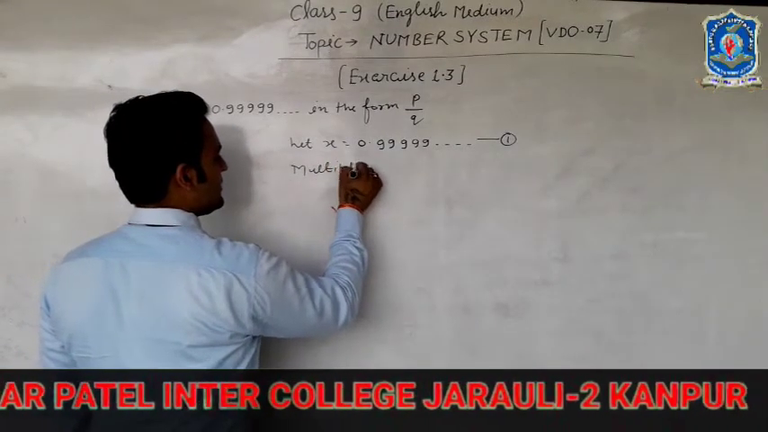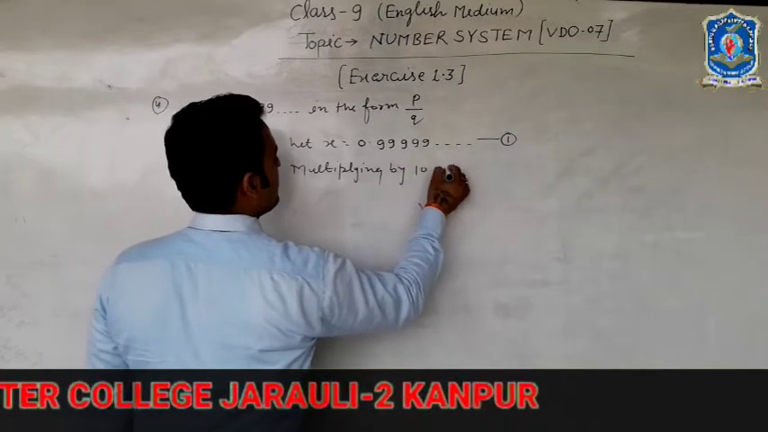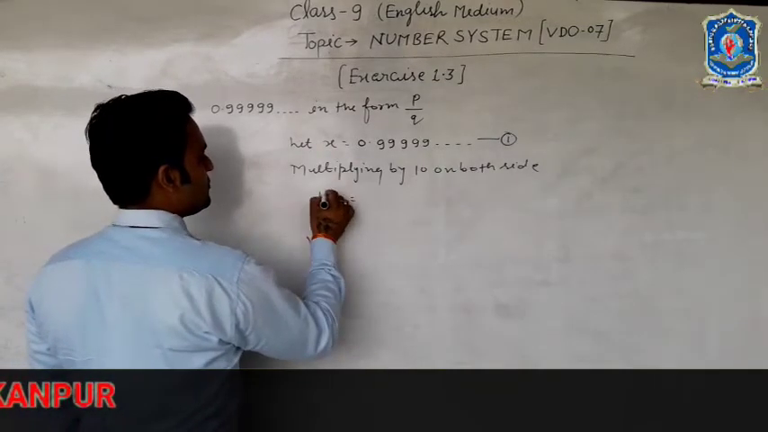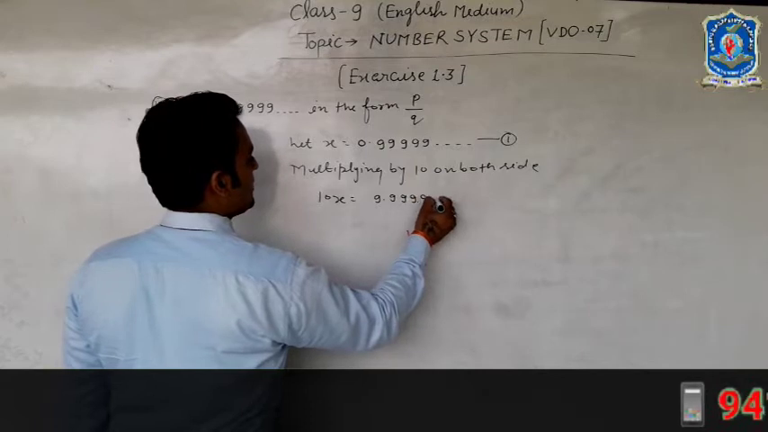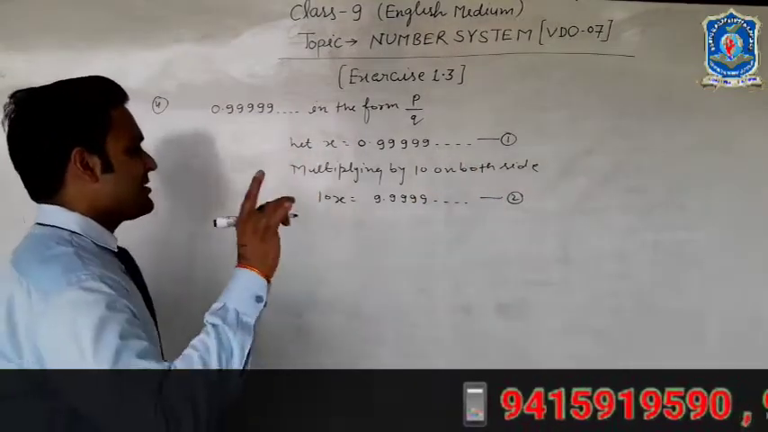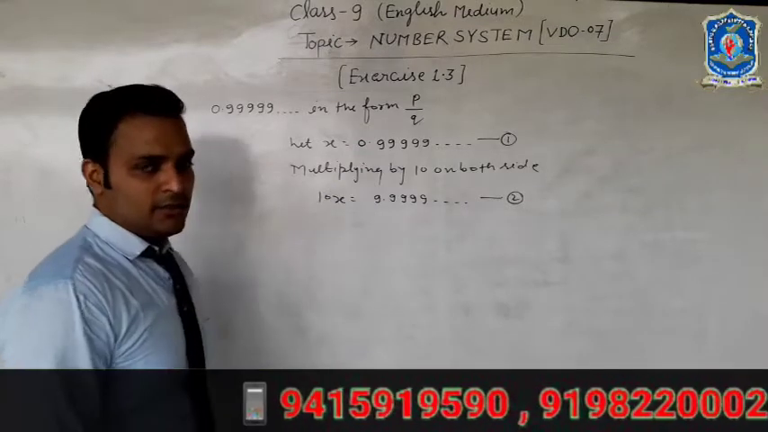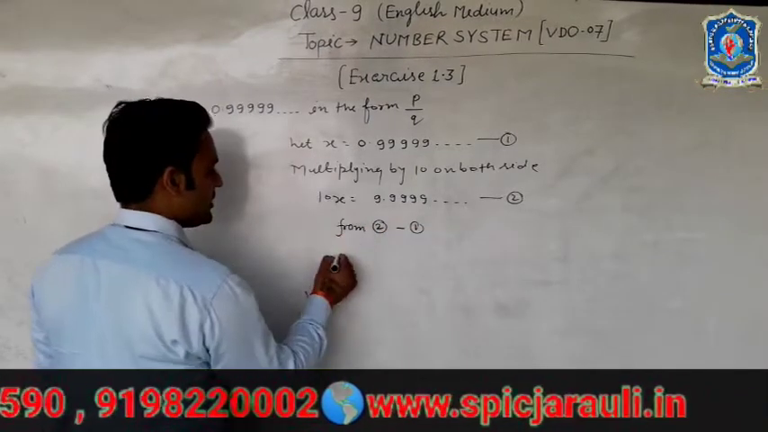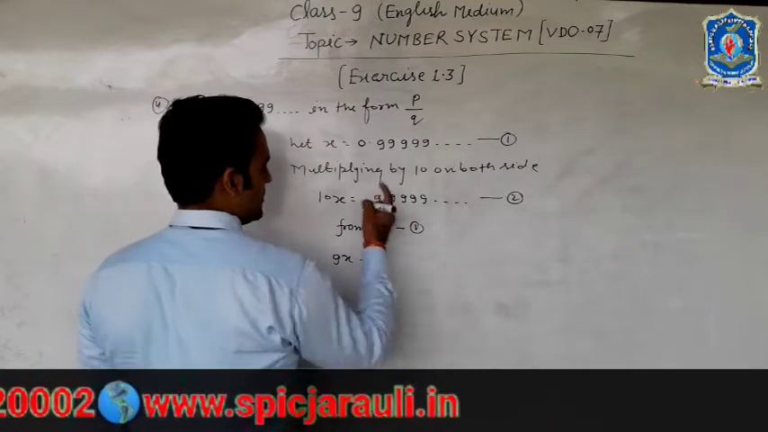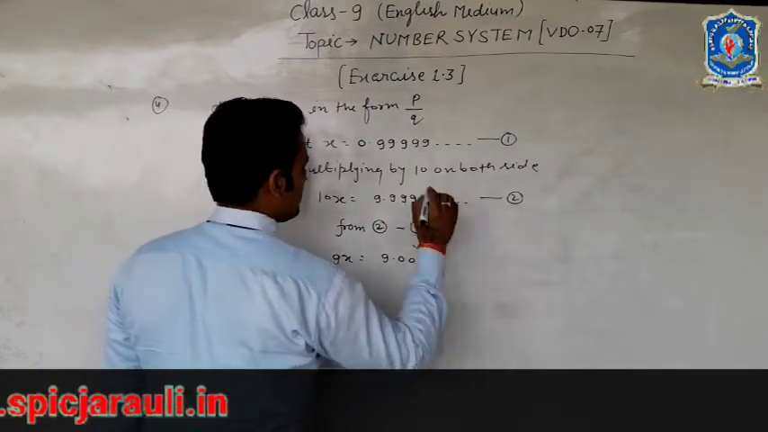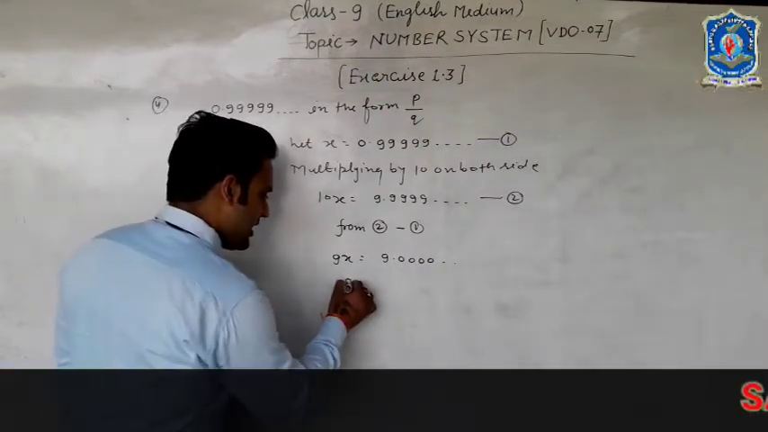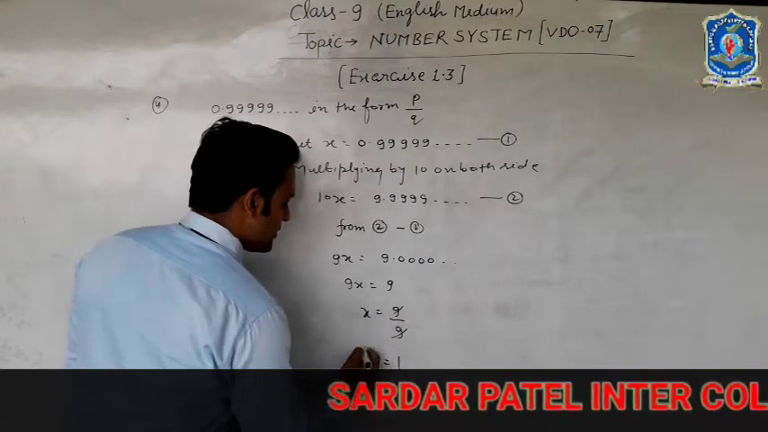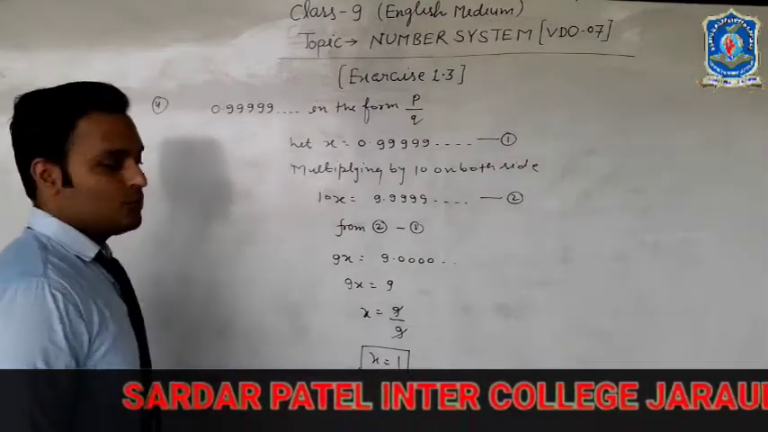Multiply by 10 on both sides. Then 10x equals 9.999, equation 2. We subtract equation 1 from equation 2. We get 9x equals 9.0000. So 9x equals 9, then x equals 9 by 9, then x equals 1. Oh, we are surprised.